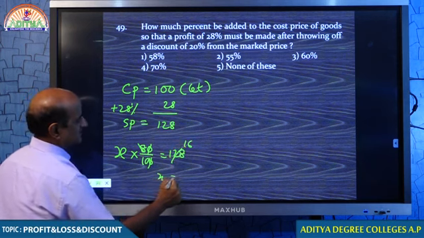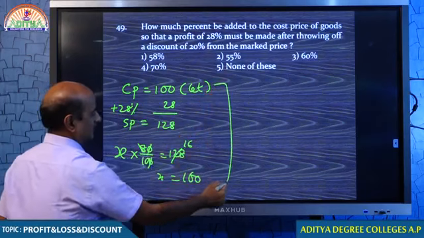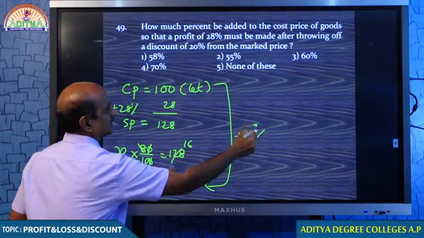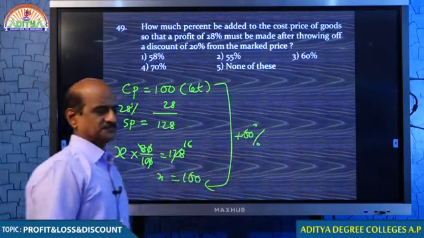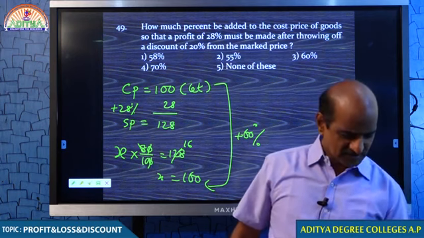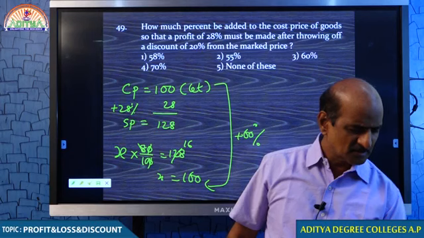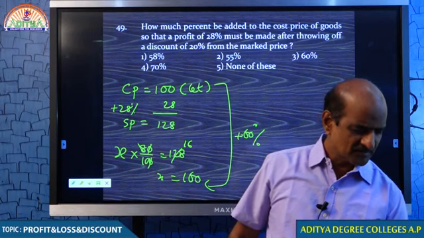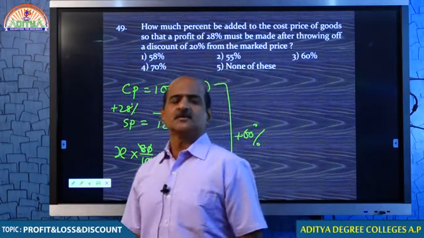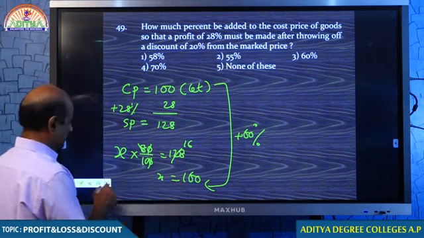Therefore, how much is X, my dear students? 160. Therefore, your offer price must be 60% more than cost price. So, if you want to do the business like this, it should be 60% more than cost price. Well done, students. Very good, very good. So, this is all about the basics of discount. We discuss some more questions, you get more clarity.